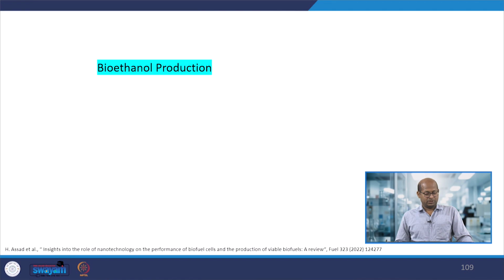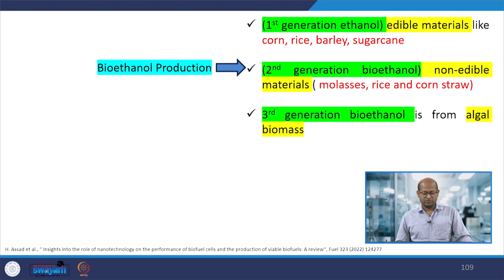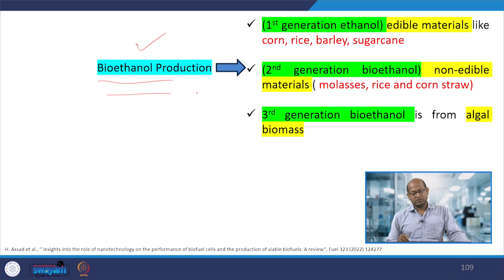Okay, so here's bioethanol production. So here's bioethanol, that is another biofuel. So this means biomass to biofuel production: in the first generation, biodiesel and ethanol production, second generation ethanol production, and third generation ethanol production. So here's bioethanol, initially or in the first generation usually